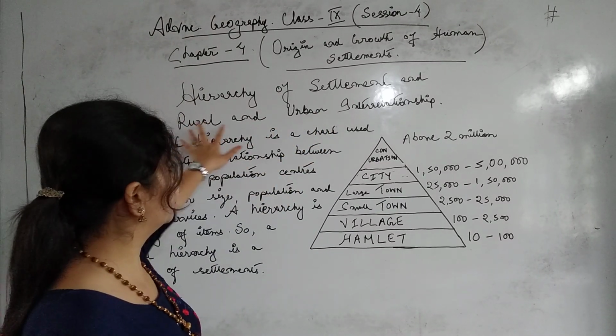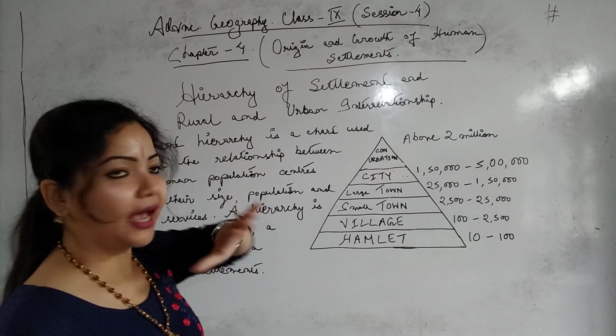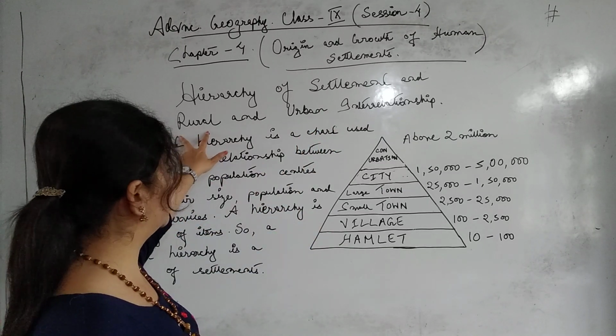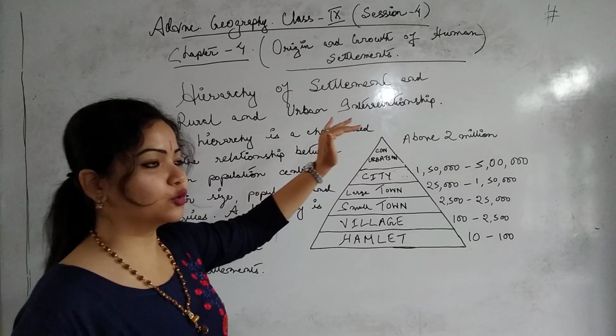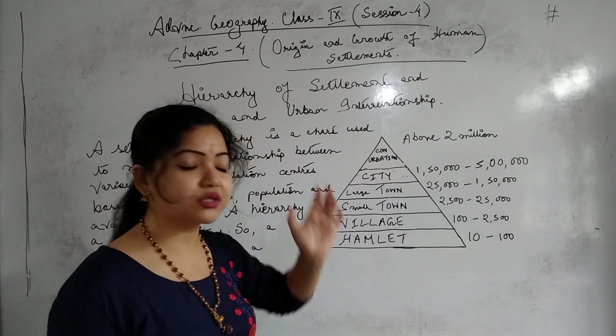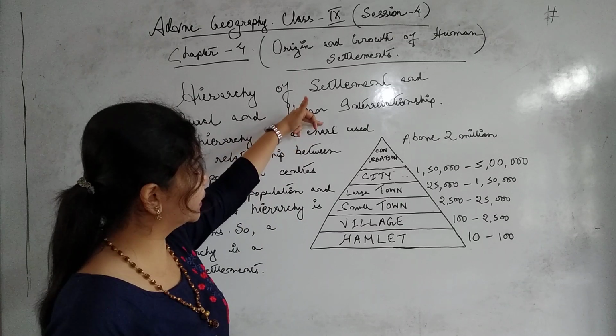So this is the rural and urban interrelationship, and at the same time the rural people also, to buy goods and commodities, have to travel to urban areas.